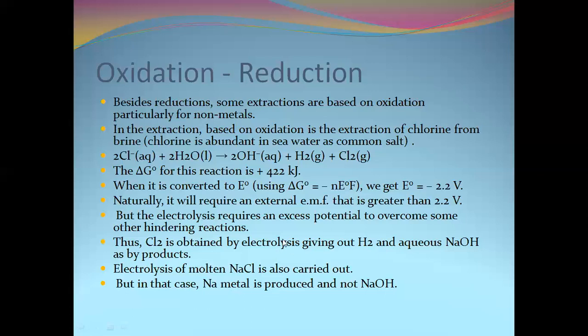When you take brine solution for electrolysis, the side product is sodium hydroxide, and when molten sodium chloride is taken, the side product is metal. This is the other method of oxidation and reduction, mainly done for the extraction of non-metals.